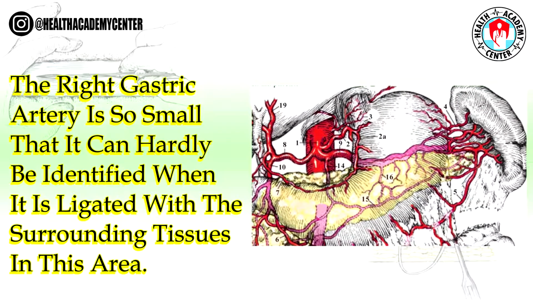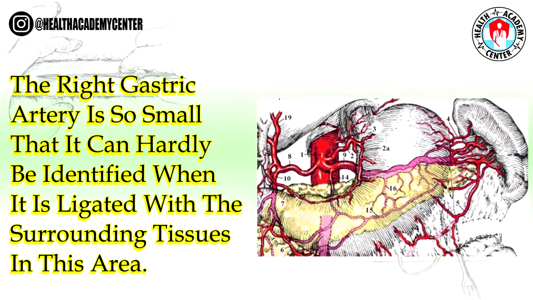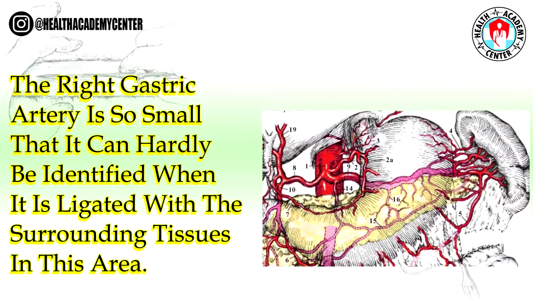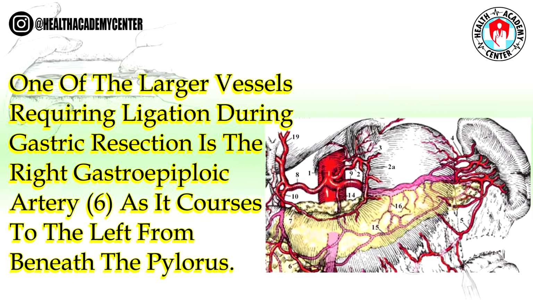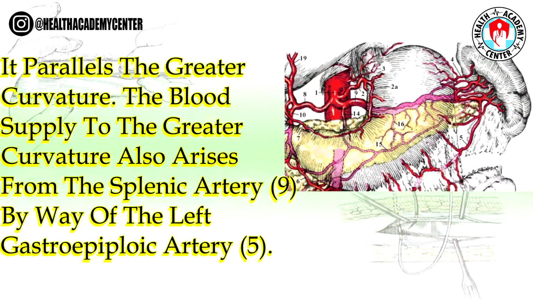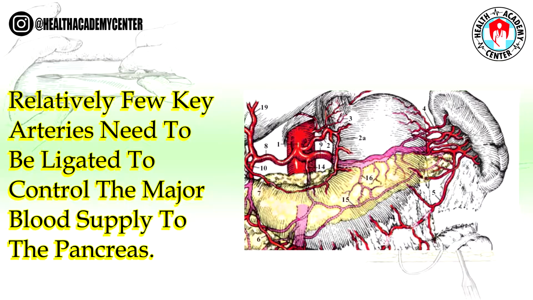The right gastric artery is so small that it can hardly be identified when it is ligated with the surrounding tissues in this area. One of the larger vessels requiring ligation during gastric resection is the right gastroepiploic artery, 6, as it courses to the left from beneath the pylorus. It parallels the greater curvature. The blood supply to the greater curvature also arises from the splenic artery, 9, by way of the left gastroepiploic artery, 5. Relatively few key arteries need to be ligated to control the major blood supply to the pancreas.